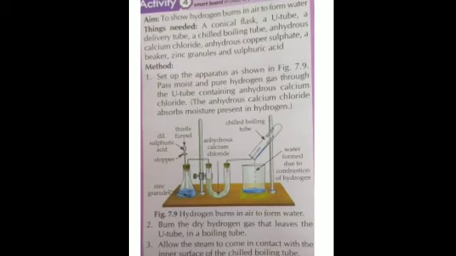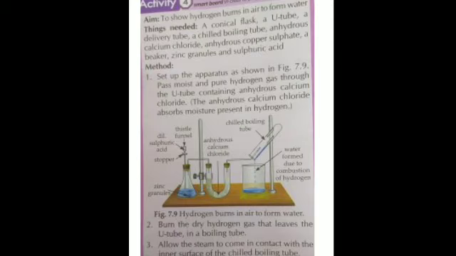Then anhydrous copper sulfate. So anhydrous copper sulfate, we will see where we are using it. That is to check the presence of moisture. Then a beaker, zinc granules and sulfuric acid. Now we have set up the apparatus as you can see in the diagram.